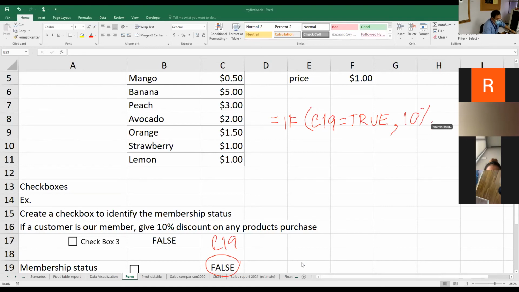This is the value if true. For value if false I put 0%, and then close the parenthesis.